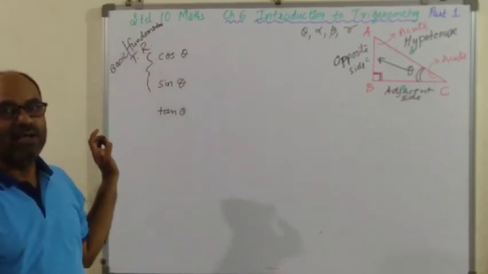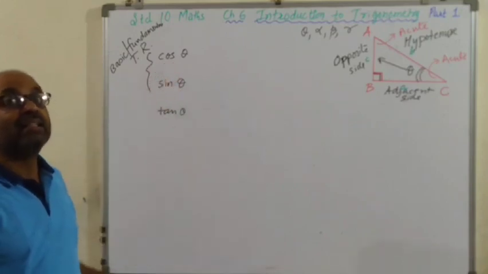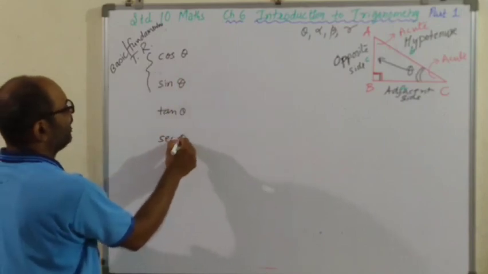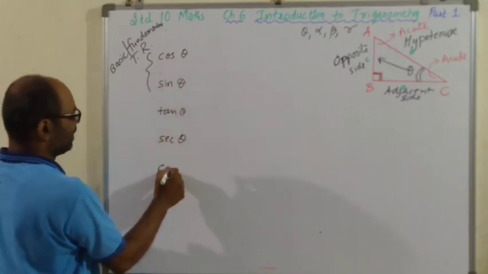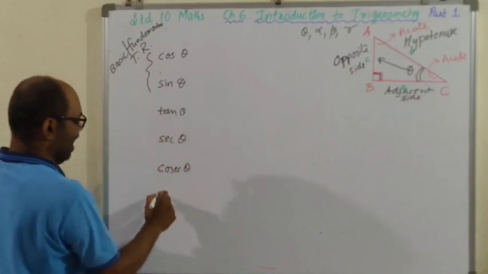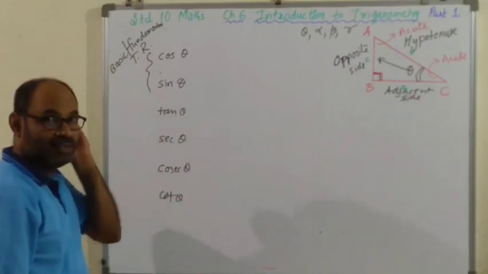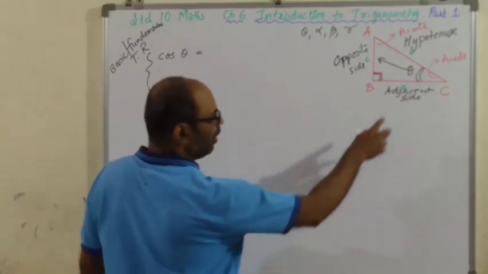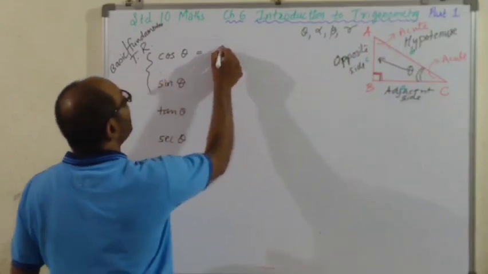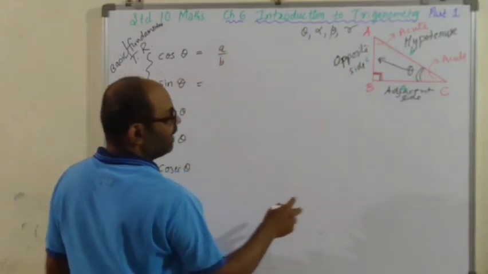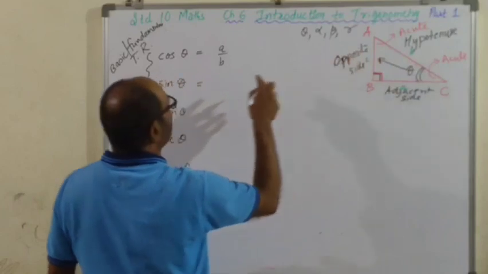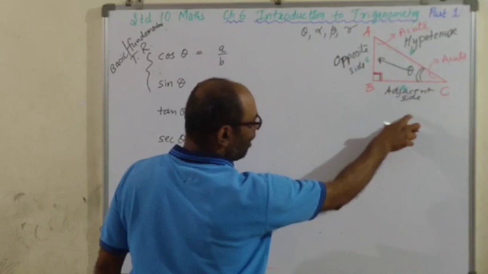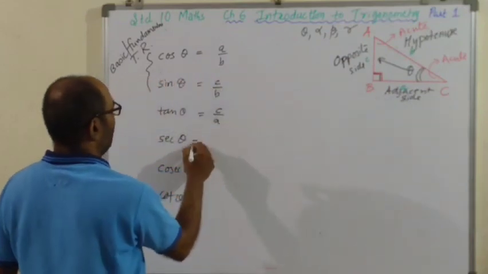Cos and sin are main one, because if you know the value of cos and sin, the remaining 4 can be found very easily. What is reciprocal of cos? Sec theta. What is reciprocal of sin? Cosec theta. And what is reciprocal of tan? Cot theta. चलिए बताइए, what is cos theta? Adjacent side upon hypotenuse, A upon B. What is sin theta? Opposite upon hypotenuse, that is C upon B.